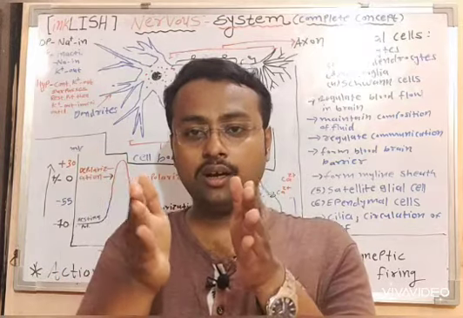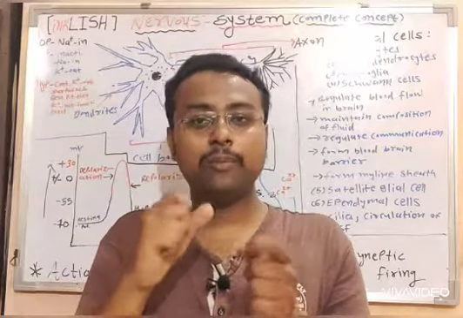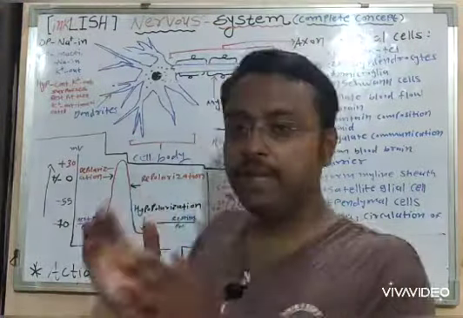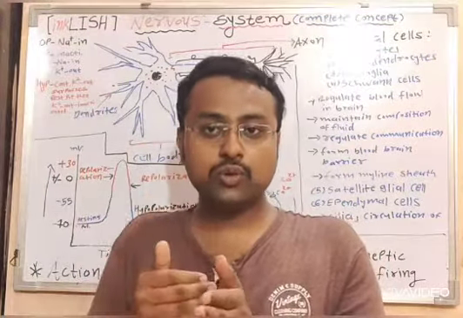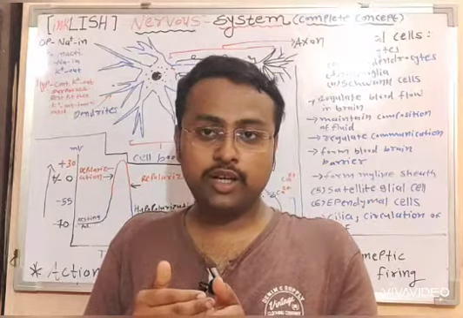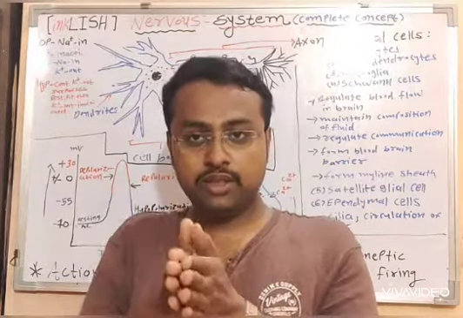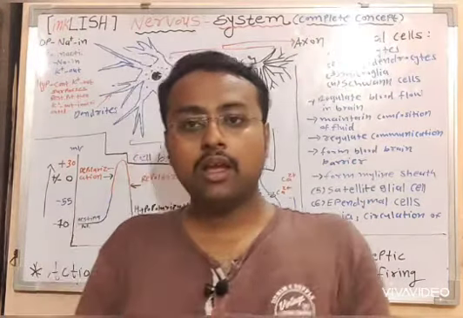Then the sodium ion gated channel will be closed. Now no sodium ion can enter the membrane because the gates are closed.